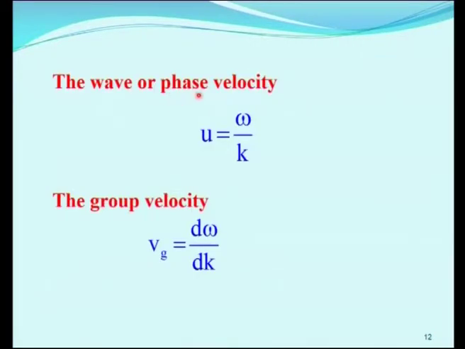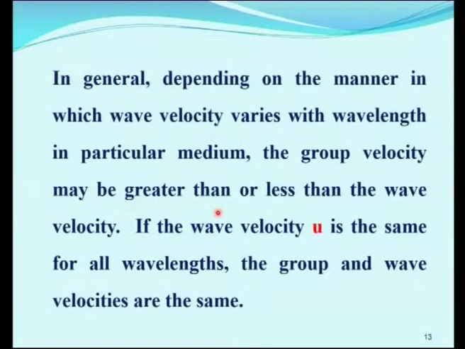The wave or phase velocity u is equal to omega by k, then the group velocity is given by Vg is equal to d omega by dk. Now, we arrive at this equation by means of this derivation. In general, depending on the manner in which wave velocity varies with wavelength in a particular medium, the group velocity may be greater than or less than the wave velocity.